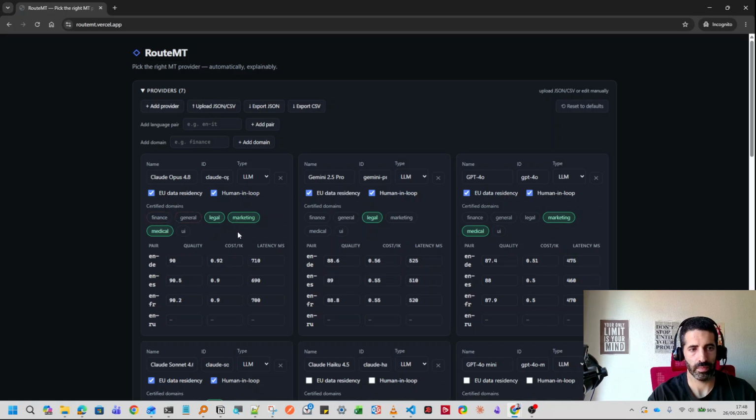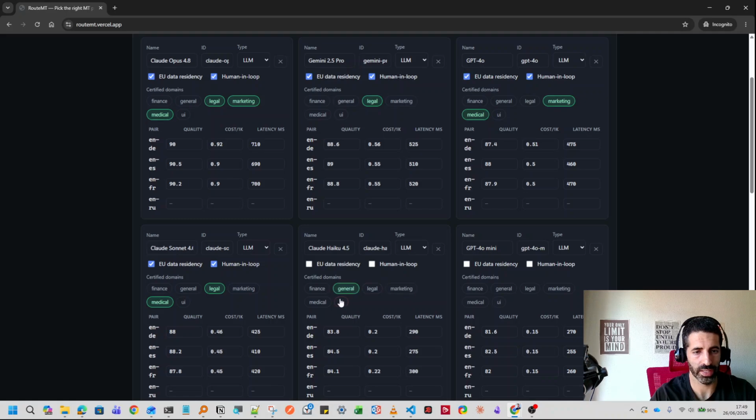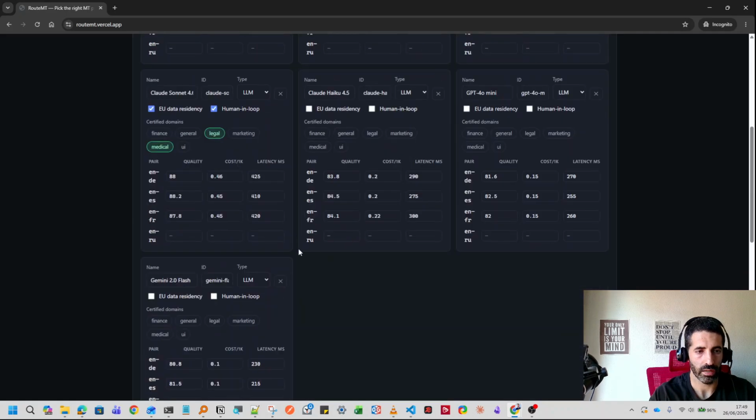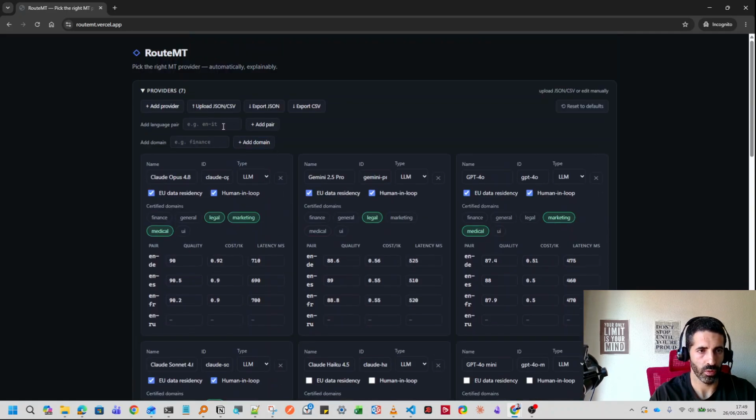And you can select here if you need the data to be based in the EU, or if a model has been decided to be used, or that the model is more qualified for a specific domain according to our benchmark. We can do it here or via the upload of the file.